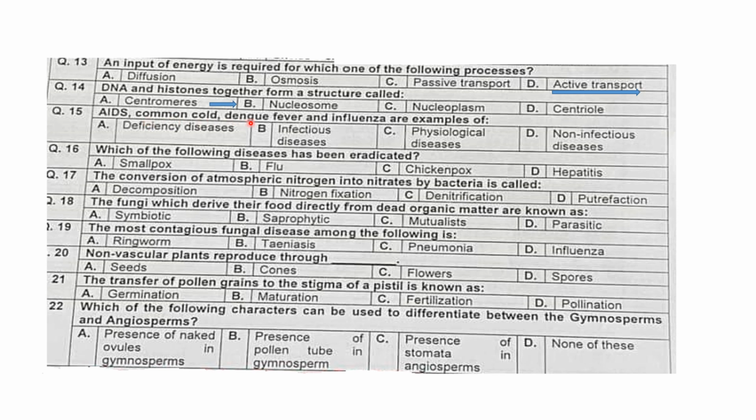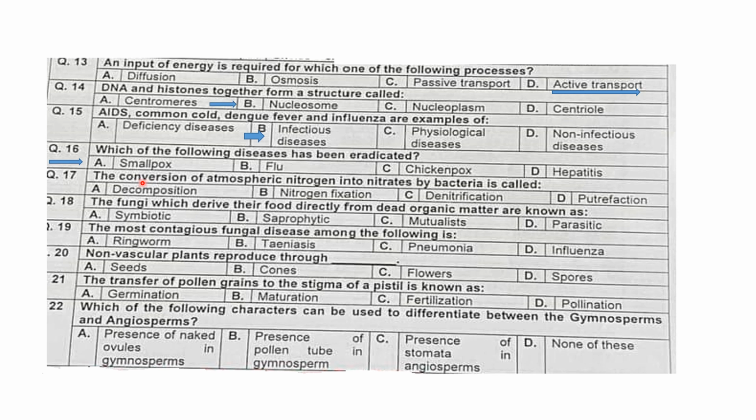AIDS, common cold, dengue fever, and influenza are examples of which type of diseases? Deficiency diseases, infectious diseases, physiological diseases, or non-infectious diseases. So these are the infectious diseases caused by different types of viruses. Which of the following diseases has been eradicated? Smallpox, flu, chickenpox, or hepatitis. So smallpox has been eradicated. It was announced in 1980 by WHO that smallpox has been completely eradicated due to vaccination.